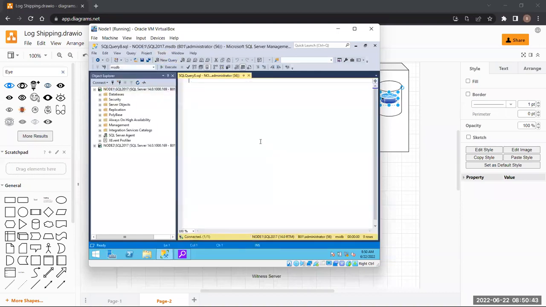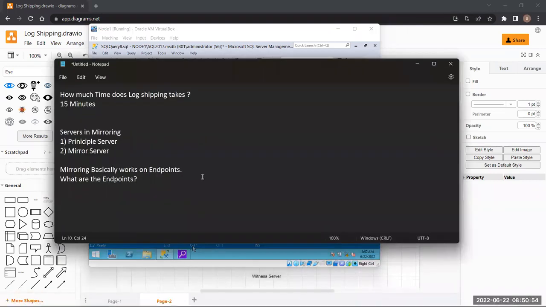Endpoints are clear, right? Is there anything that you want to know about endpoints? Just understand that these are the separate communication channels that will be created by the principal and the mirror server. That is all that we need to know about endpoints.